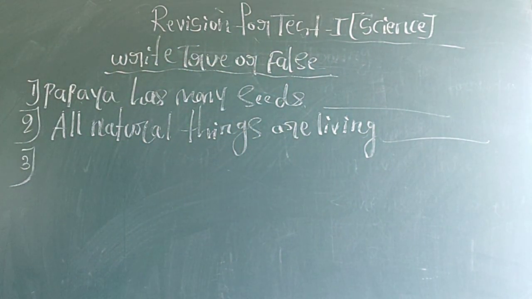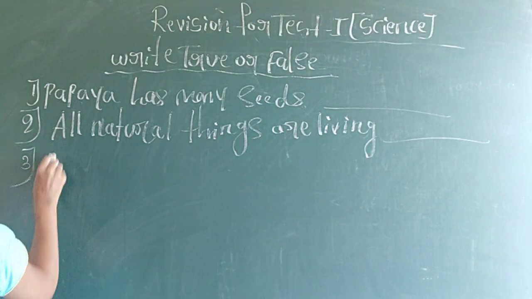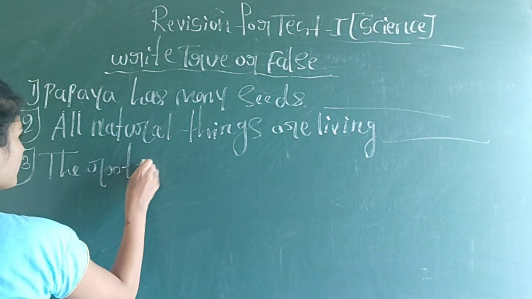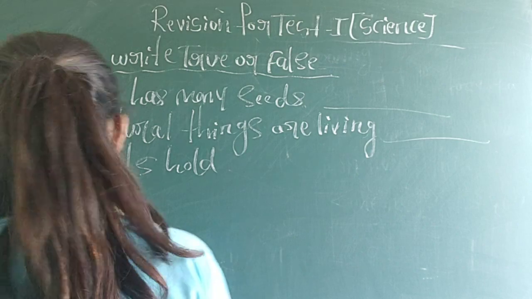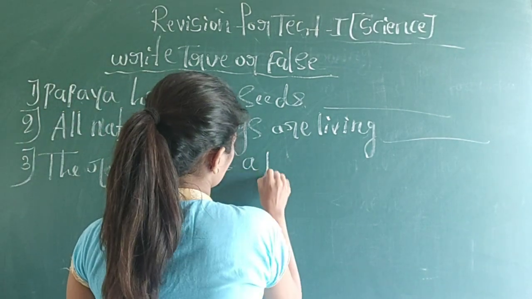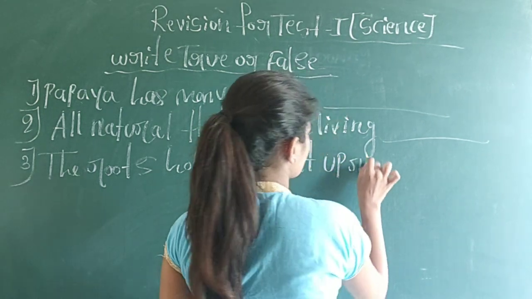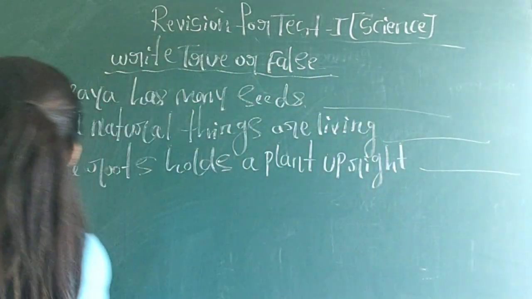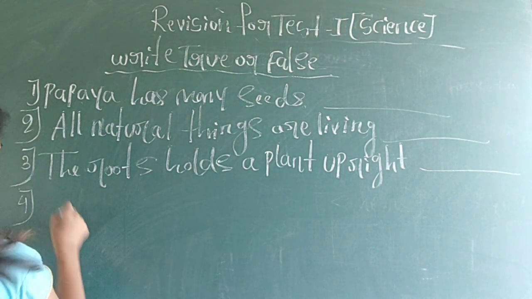Next, third one, the roots hold the plant upright. The fourth one, last one, is non-living things need food.